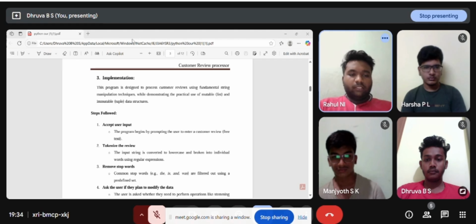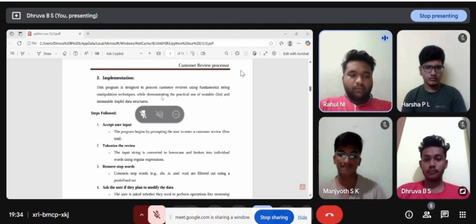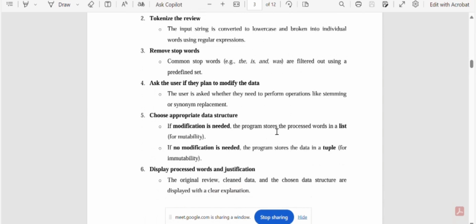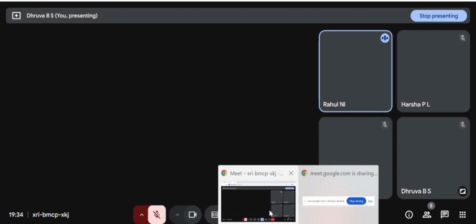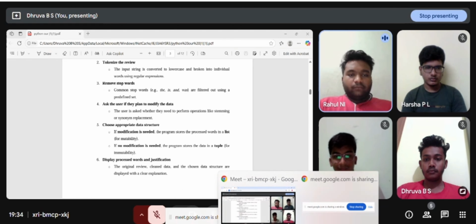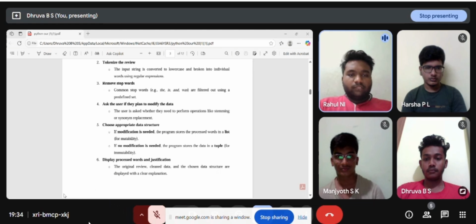Step two, tokenize the review. The input string is converted to lowercase and broken into individual words using regular expressions. Step three, remove stop words. Common stop words, for example the, is, and was, are filtered out using a predefined set. Step four, ask the user if they plan to modify the data. The user is asked whether they need to perform operations like stemming or synonym replacement.